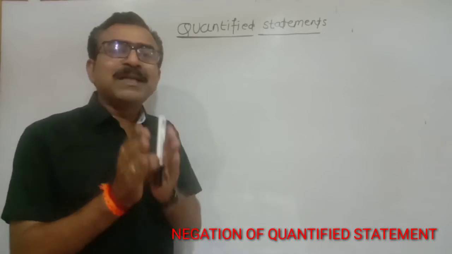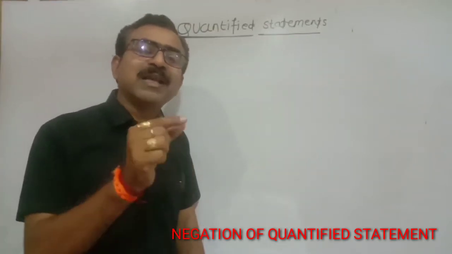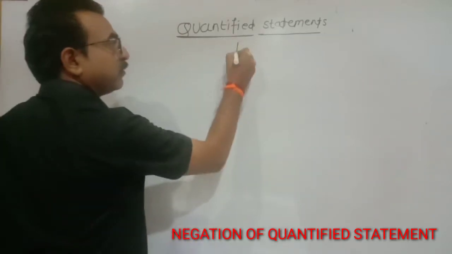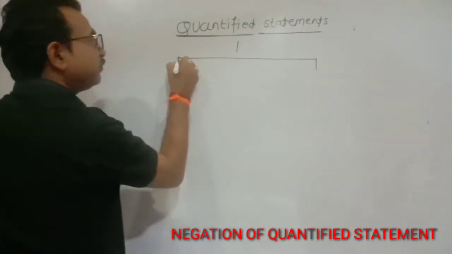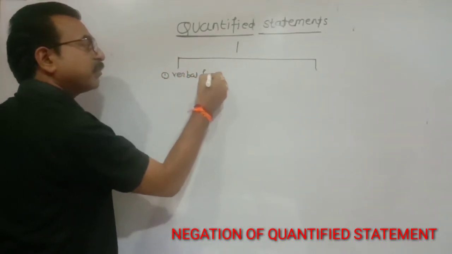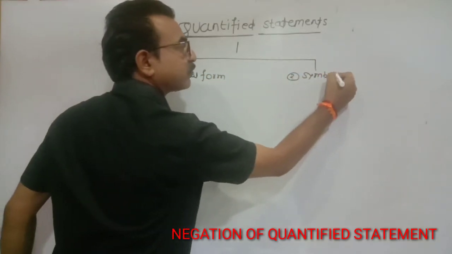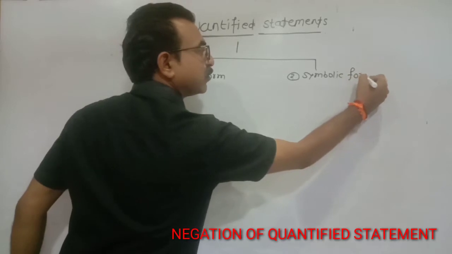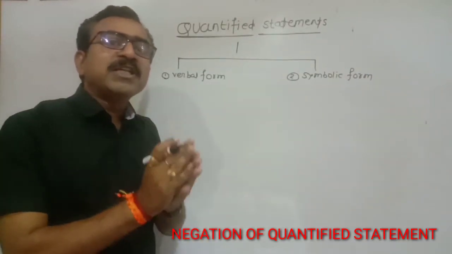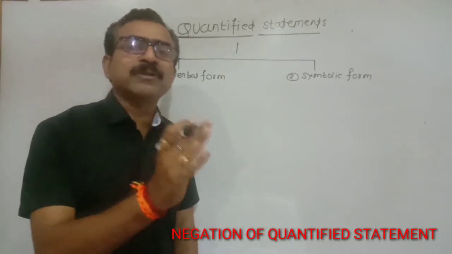Okay, so for better learning about the negation of quantified statement, here we classified the quantified statement into two forms. That is, number one, verbal form, and second, symbolic form. So friends, while performing the negation of verbal form of quantified statement, you must follow some rules.